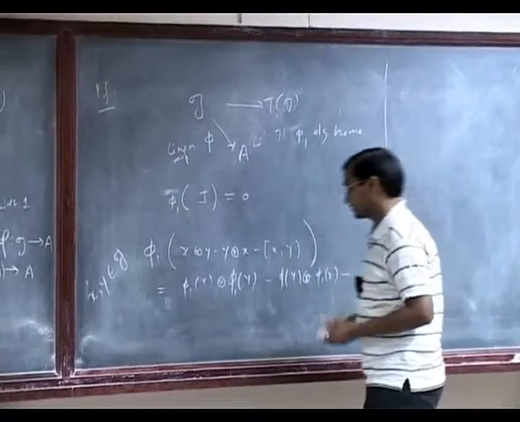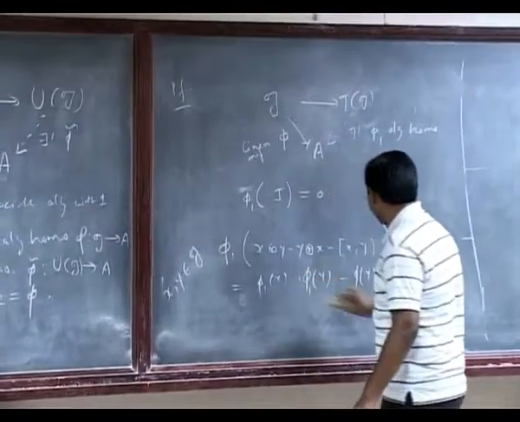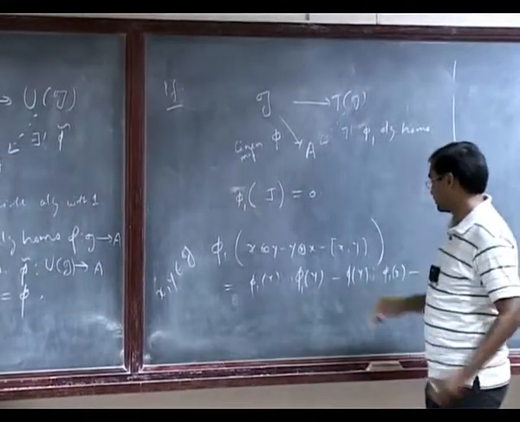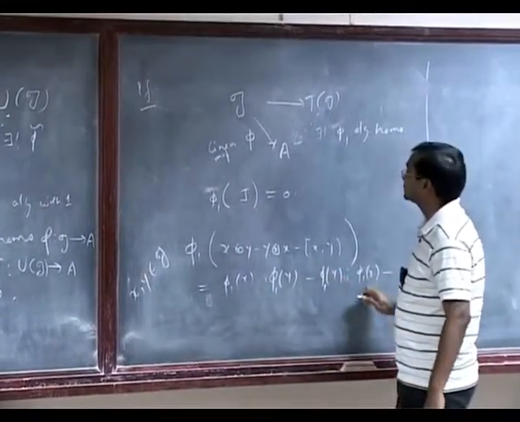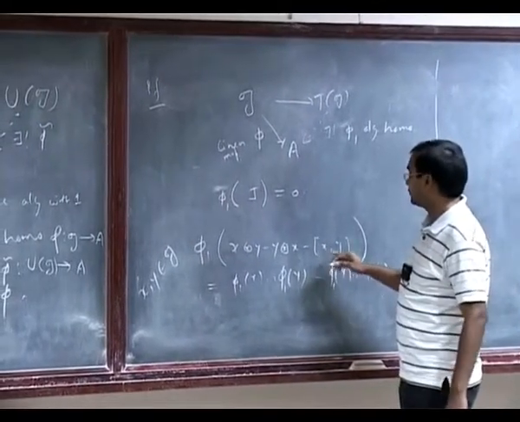Now we are in A, so I don't need to write tensor. It's just the usual multiplication of A. So phi1x, phi1y, and then phi1y, phi1x, and minus phi1 of bracket xy.